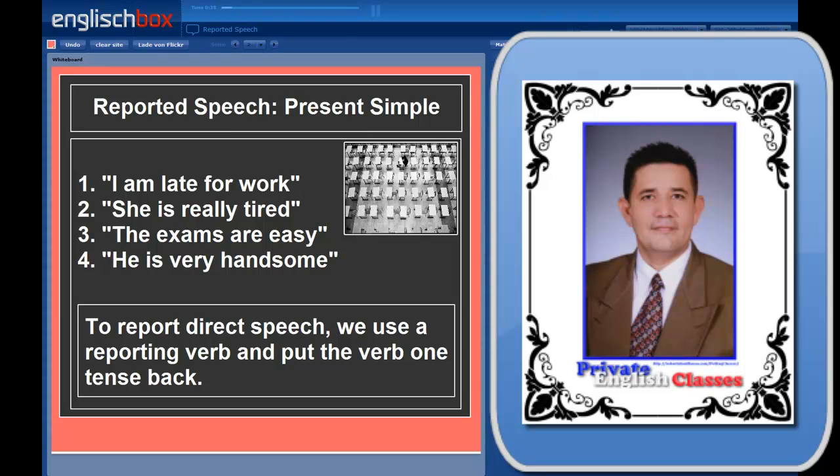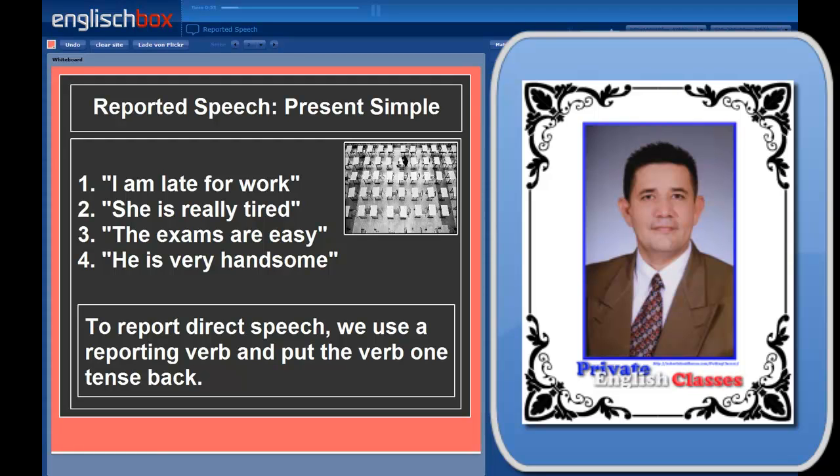So example number 1 is I am late for work. Number 2, she is really tired. Number 3, the exams are easy. And number 4, he is very handsome. So these are examples of direct speech, but how do we change them into reported speech?